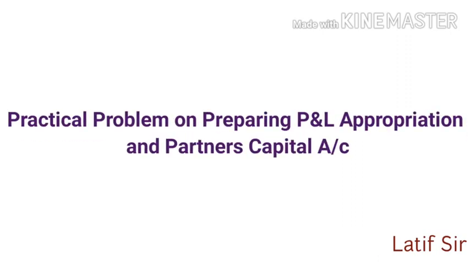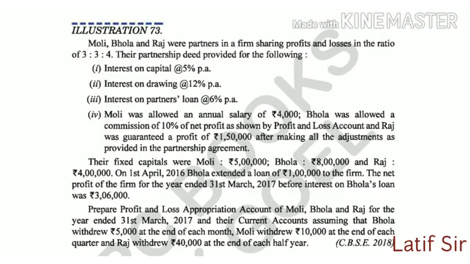Hello students, today we are back with a practical problem on preparing profit and loss appropriation and preparing partners' capital account. In today's question we will see various types of adjustments. Here we will see adjustments relating to partner's salary, interest on capital, interest on drawings, guarantee of profit to a partner, and partner's commission. So many adjustments. Let us see the question.